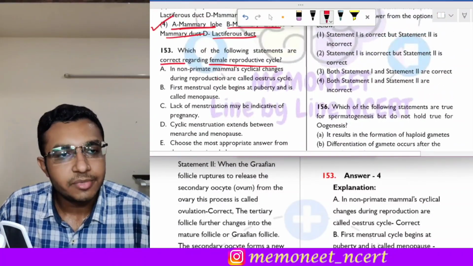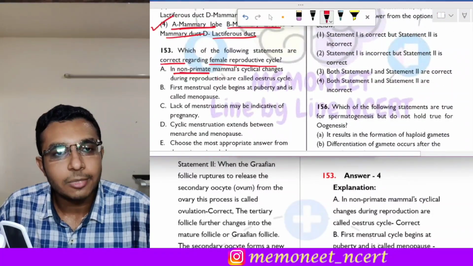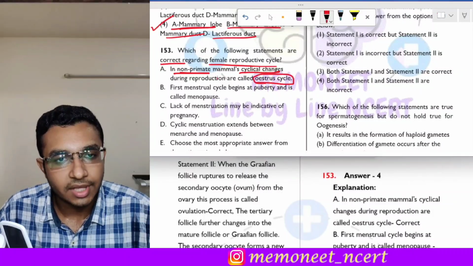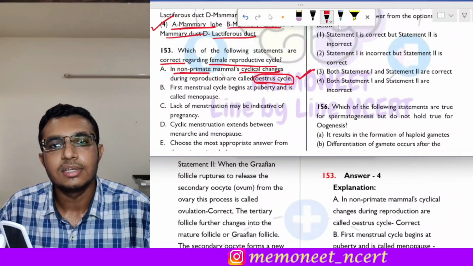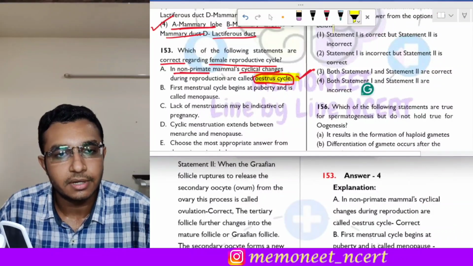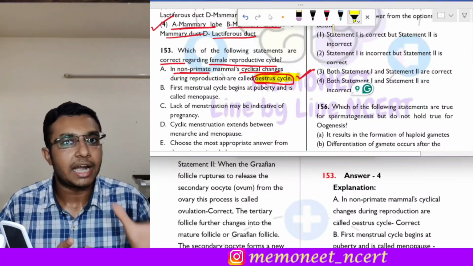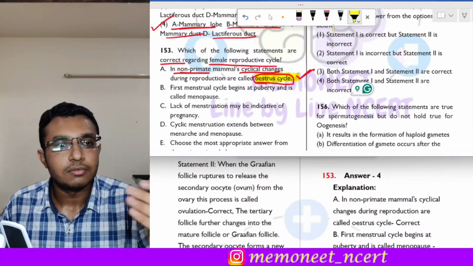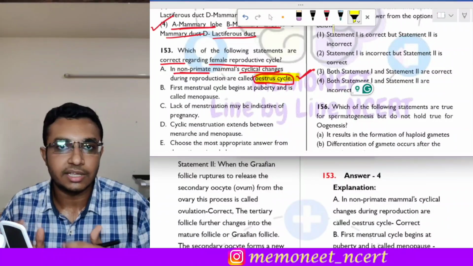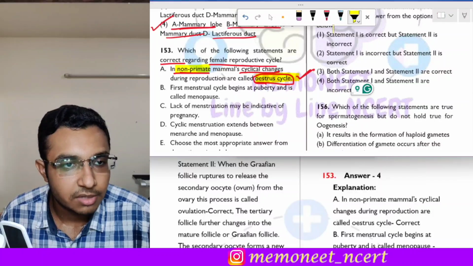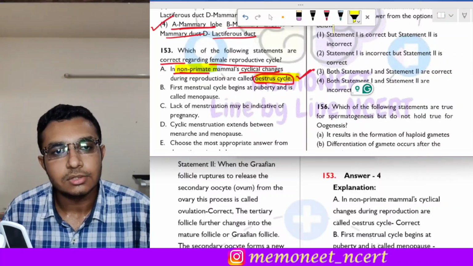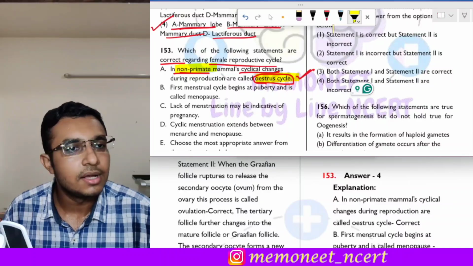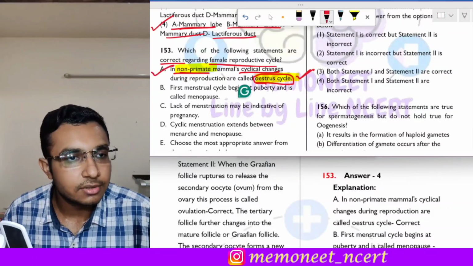The first statement is, in non-primate mammals, the cyclical changes during the reproduction are called as estrus cycle. Okay, so yes, this statement is absolutely correct. Why? Because what happens in primates is the menstrual cycle, and in the non-primates there occurs estrus cycle. So here the statement is about non-primate mammals. So in non-primate mammals, the cyclic changes are called as estrus cycle. So statement A is absolutely correct.